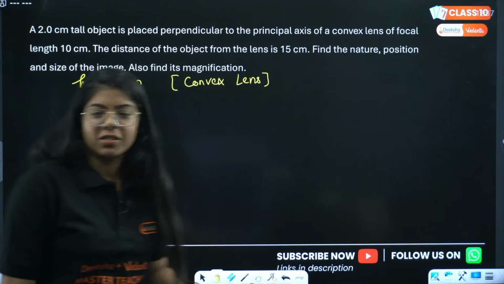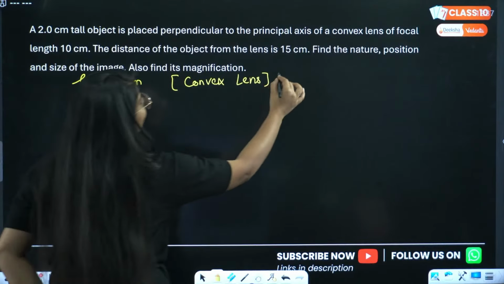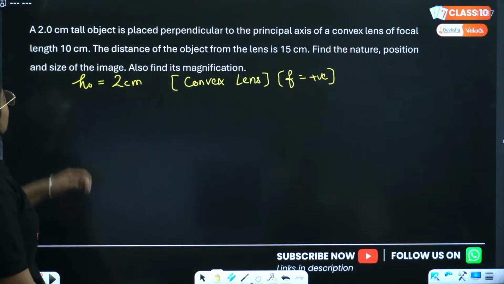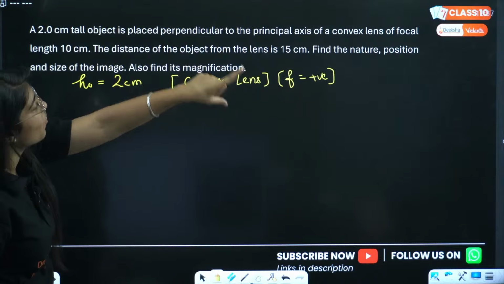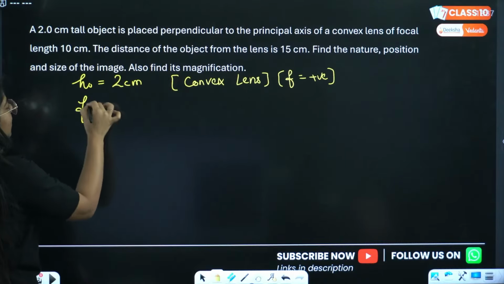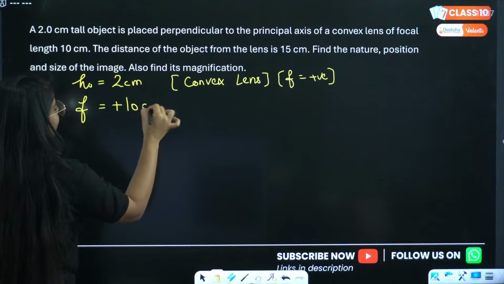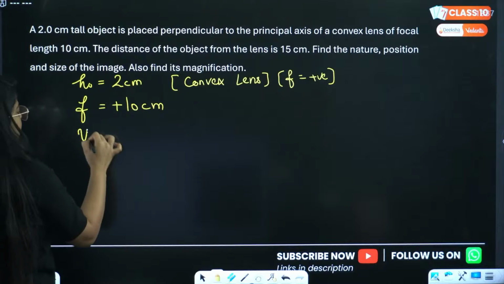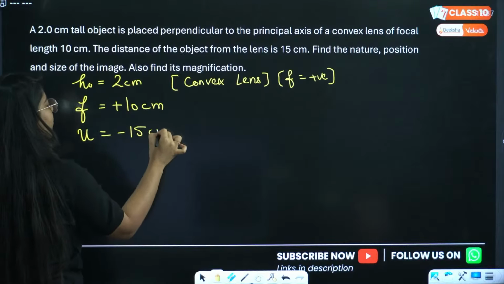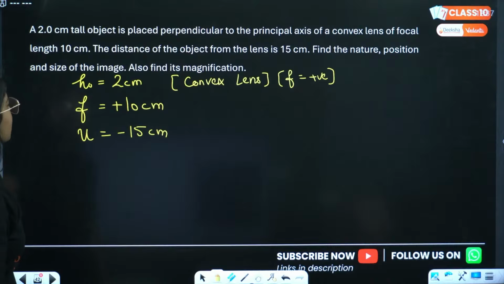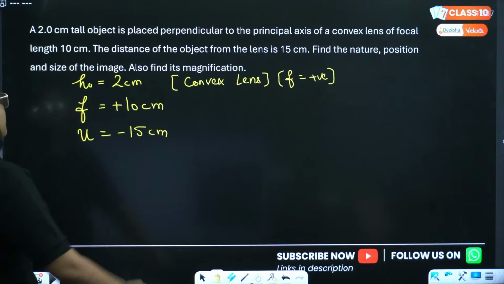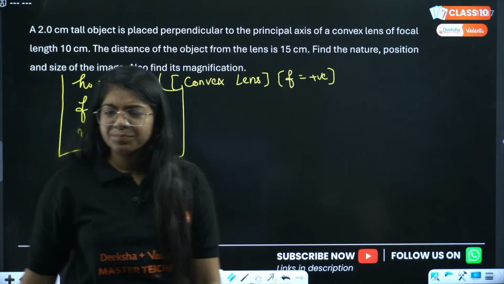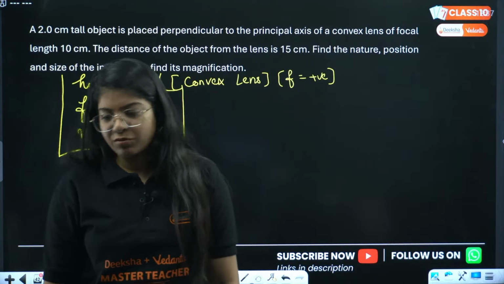Sharma ji is saying positive. Very good. So for a convex lens, focal length is always positive. Now the focal length is 10 centimeter, of a convex lens. So focal length is positive 10 centimeter, right? The distance of the object from the lens is 15 centimeter. Now distance is always negative, right? Then find the nature, position and size of the image. Also find its magnification. So we simply have to find v, right?